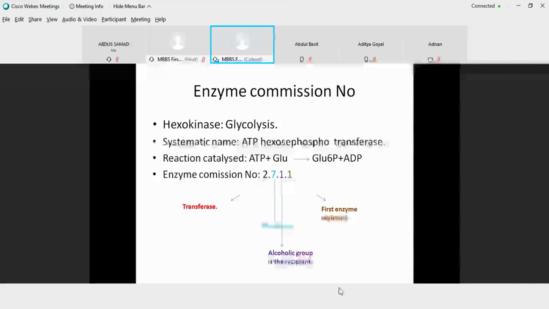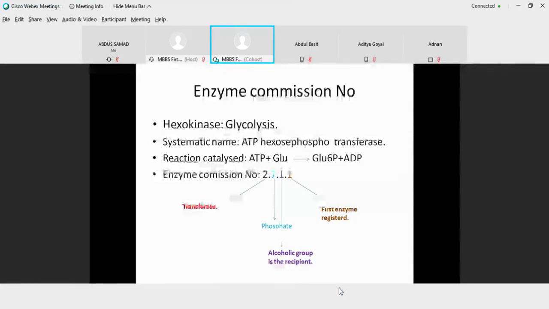Then the fourth digit is 1. This means that this was the first enzyme identified and registered in the software. So if you are going to claim that you have identified and isolated a new hexokinase, the software is going to search for it. And if it matches, then it will not be accepted as a newly identified enzyme. If it is saying that, yes, you have identified a new enzyme, a hexokinase coming from some other species or viral or bacterial origin, then the number would be accordingly designated, 10, 100, whatever the number is. But 2.7.1 will remain because it's a transferase.